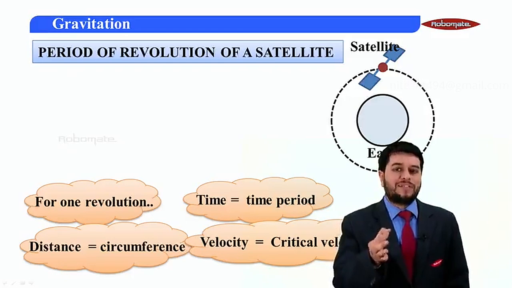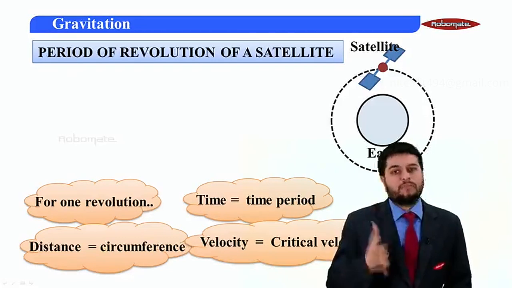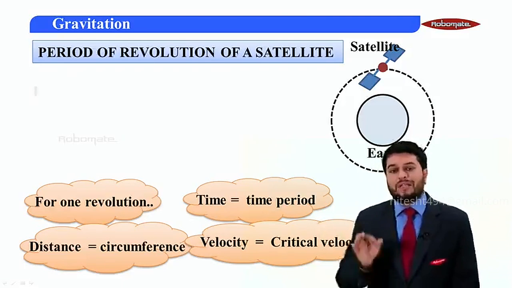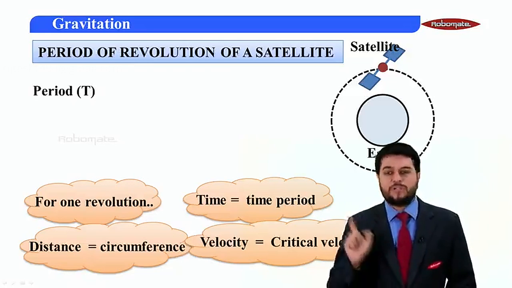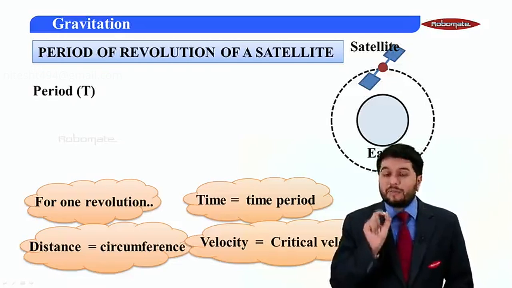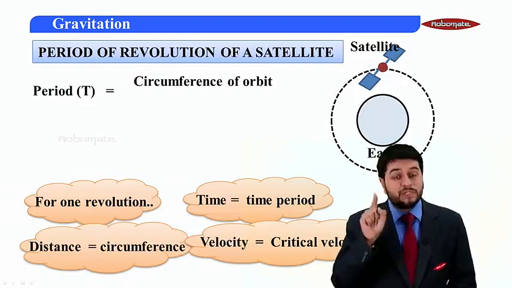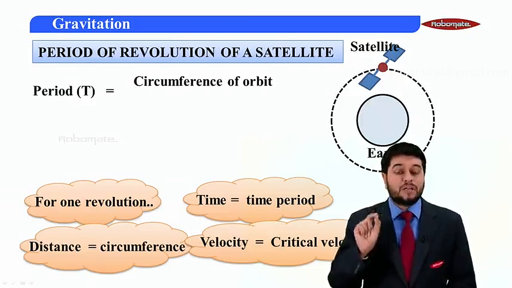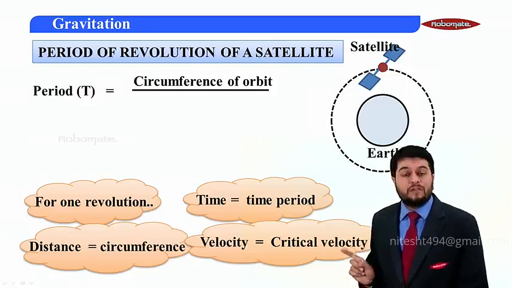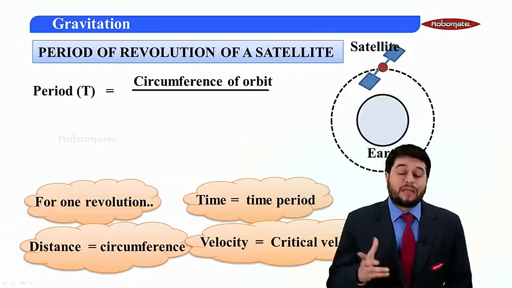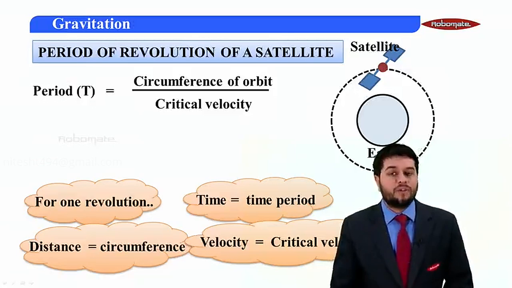Now, I take a very fundamental concept. Speed is equal to distance upon time. So time is equal to distance upon speed. In this case, for one revolution, the time is the time period. So time period is equal to distance upon speed. The distance traveled for one revolution is the circumference of the orbit. The satellite is moving with a critical velocity, Vc, and we consider its magnitude. So we get time period is equal to circumference upon critical velocity.